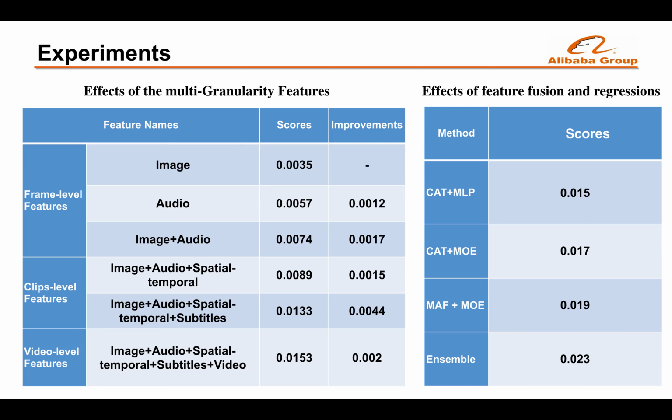This means more semantic information exists in the subtitles. And the introduction of video level features further increased the performance and proves the importance of the affective information from the whole video.